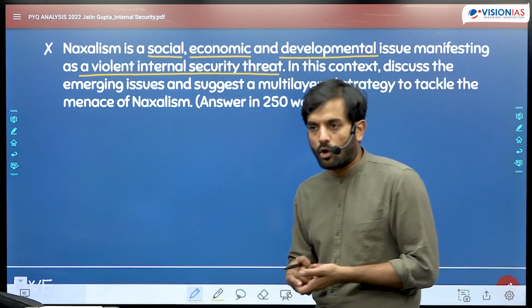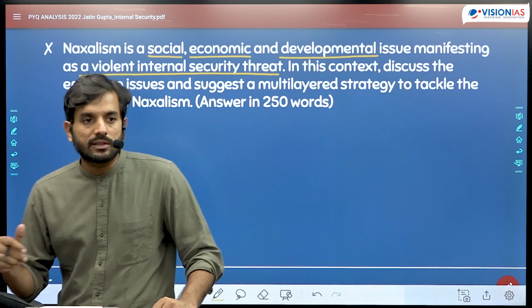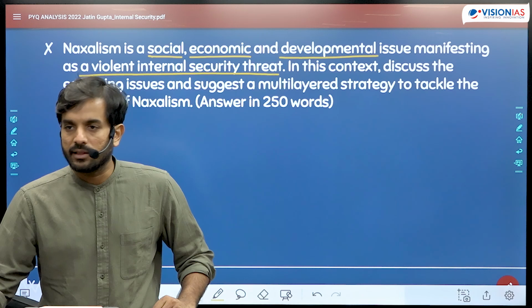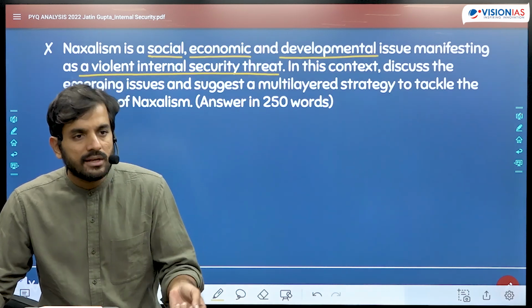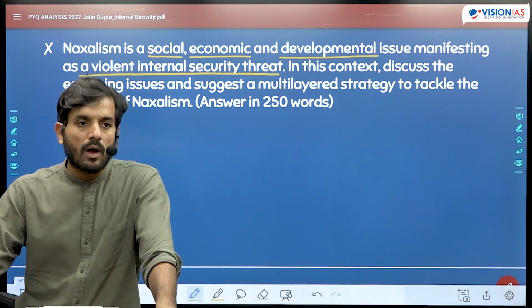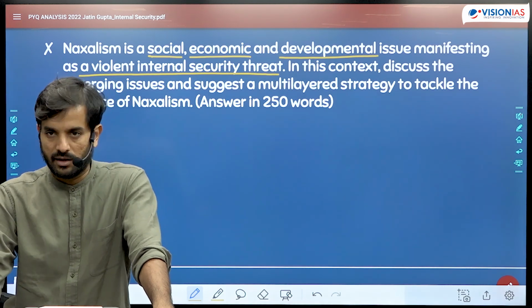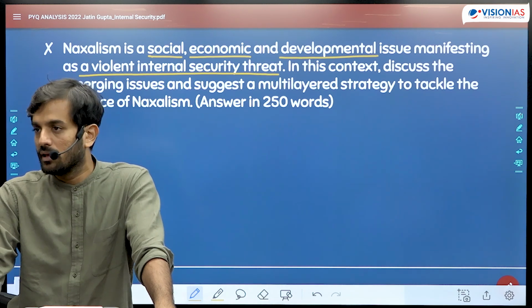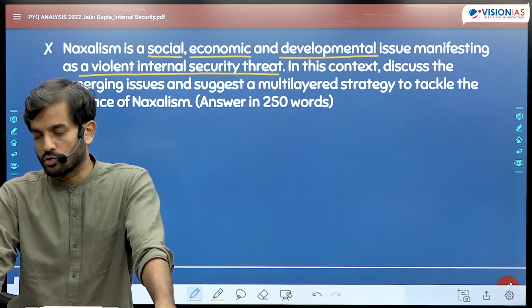In the Red Corridor, Naxalite or left-wing extremist revolutionaries have been involved in violence not only against the state but also against civilians, including heinous crimes such as extortion, kidnapping, killings and abductions.